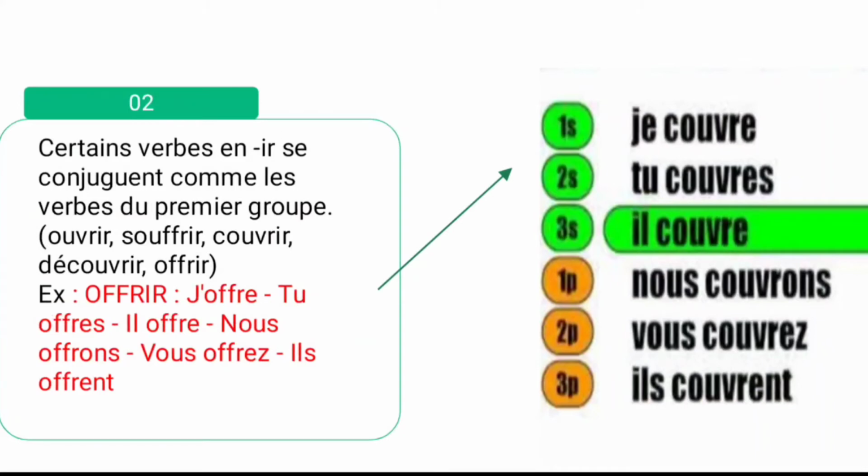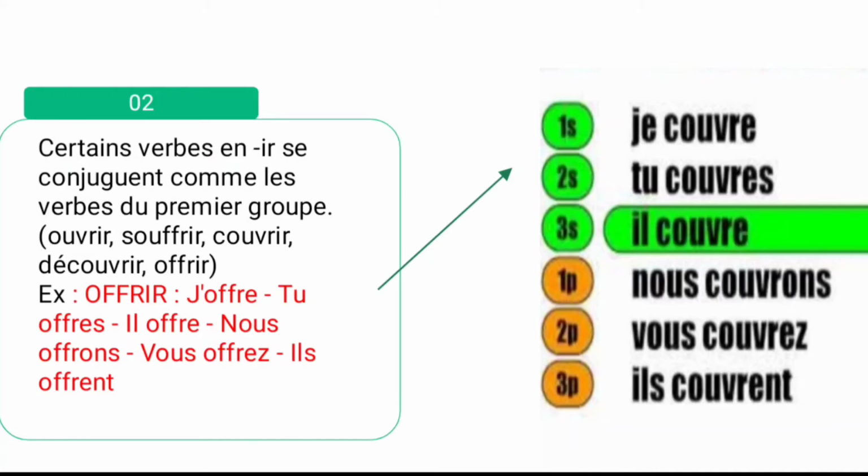And in this second group, certains verbes en IR se conjuguent comme les verbes du premier groupe. So in the second group, verbs always end with IR, but some verbs you have to conjugate like the first group.